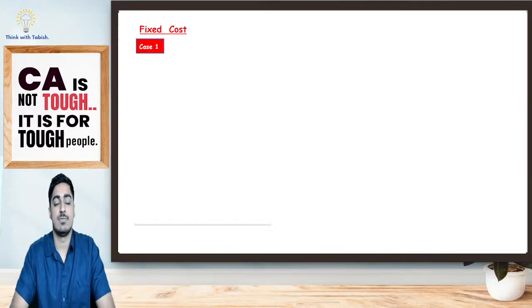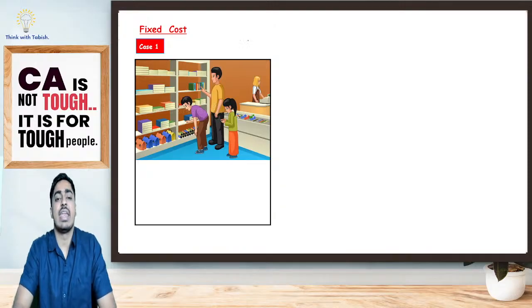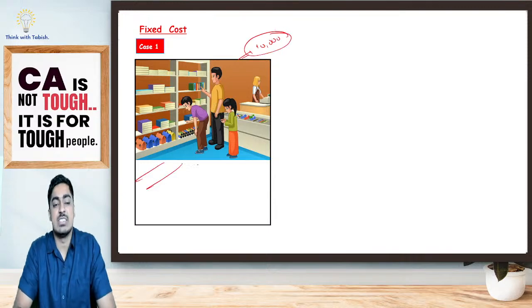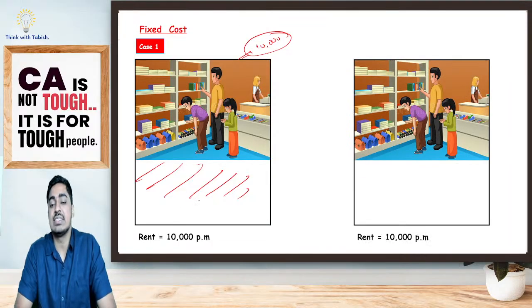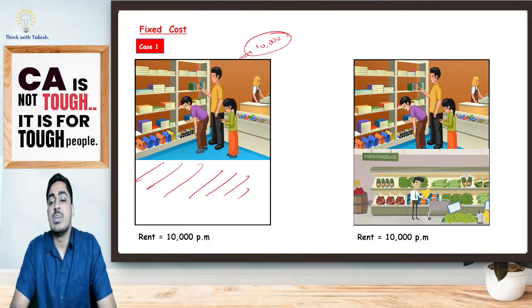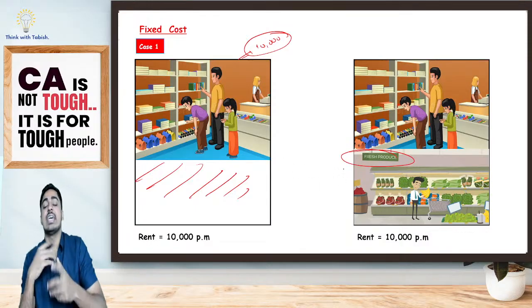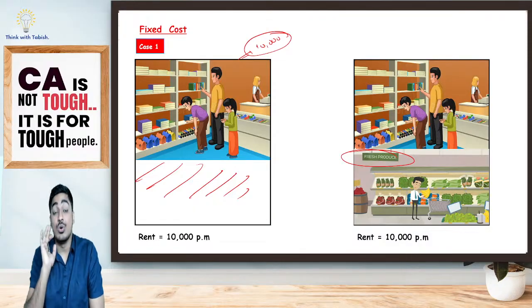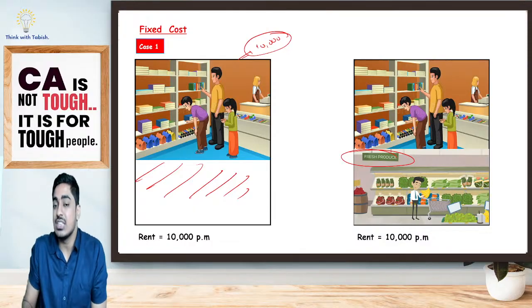Now pay attention, everyone. Fixed cost. Case 1. So I've started a business. I'm selling stationery items. Rent I'm paying 10,000 rupees per month. So I was having some space which was free. So I thought, why not? I started selling some vegetables also here. In the same place I was having some vacant area, I started selling vegetables also. Previously the rent I was paying is 10,000. Now also the rent I am paying is 10,000 only.